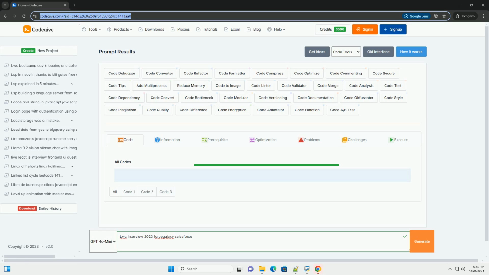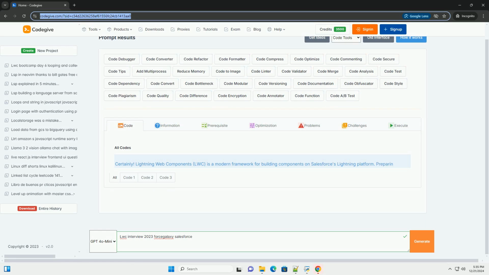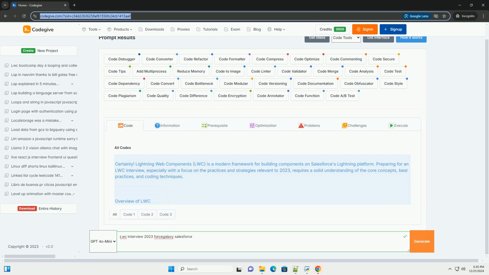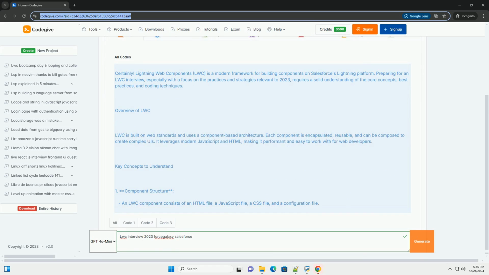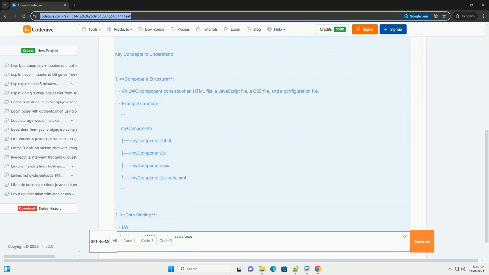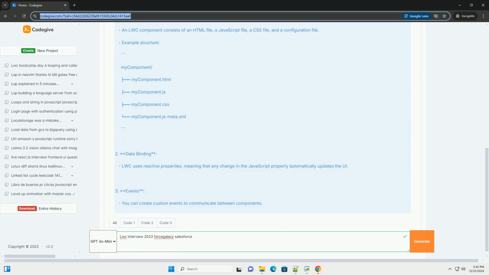Certainly. Lightning Web Components, LWC, is a modern framework for building components on Salesforce's Lightning platform. Preparing for an LWC interview, especially with a focus on the practices and strategies relevant to 2023, requires a solid understanding of the core concepts, best practices, and coding techniques.